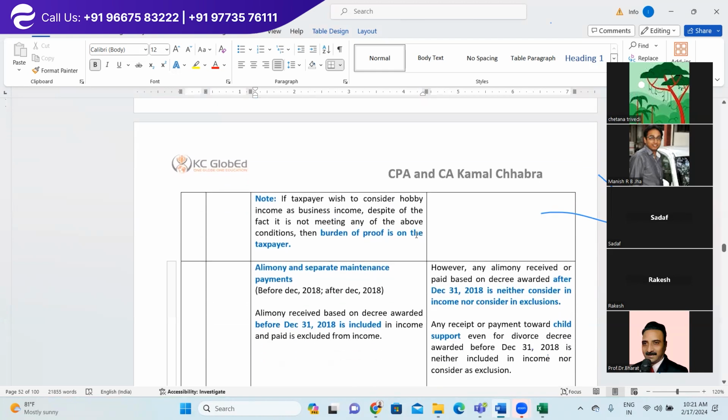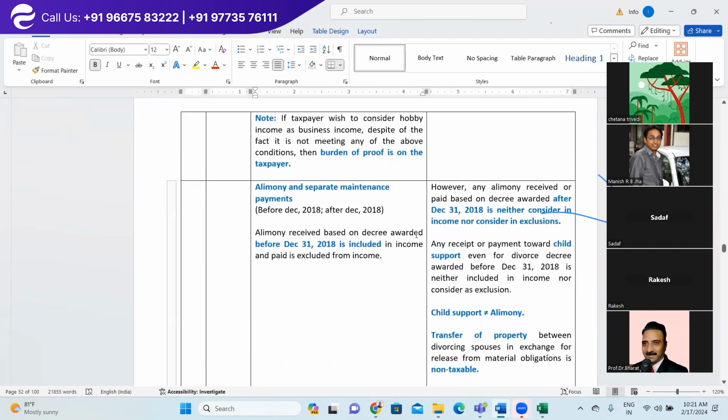If the taxpayer wishes to consider hobby income as business income, despite the fact it does not meet any of the above conditions, then the burden of proof is on the taxpayer. Very simple. The next one is alimony.